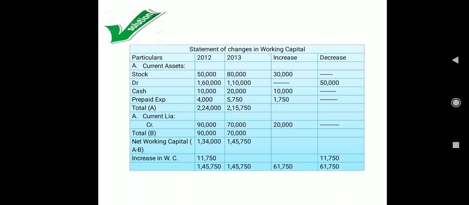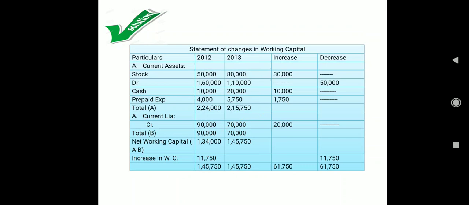Okay, now coming to the current assets. Stock we have taken. So in 2012 the stock value is 50 and in 2013 the stock value is 80. That means it is an increase of 30, an increase in current asset, increase in working capital. So 30,000 goes in your increase column. Similarly we have worked with the debtors, cash and prepaid expenses. Once we are done with all the current assets, we need to make the total of each year column. So the total of A, I always denote for current assets, in this case, for 2012 is 2,24,000 and for 2013